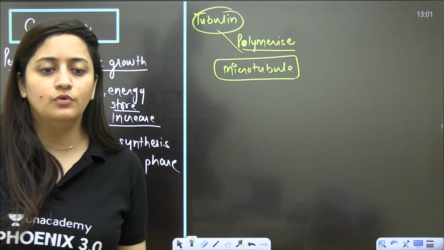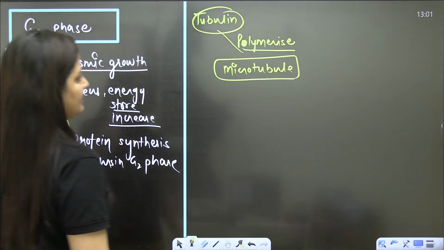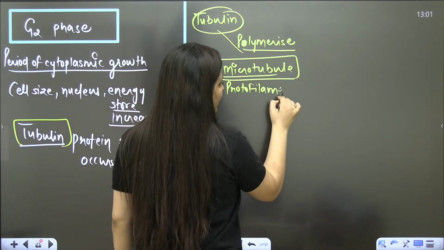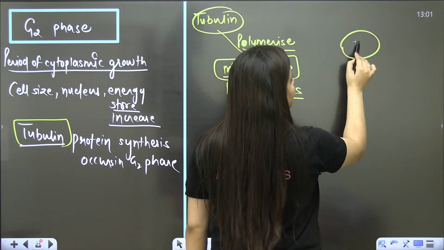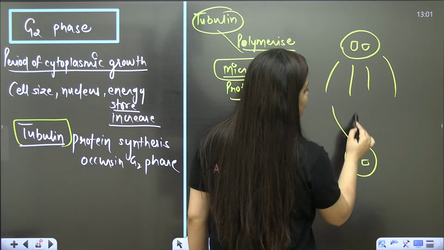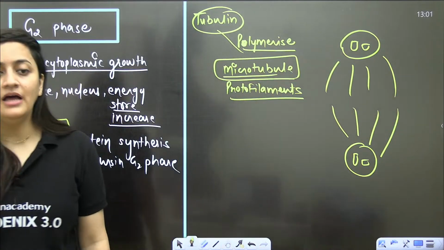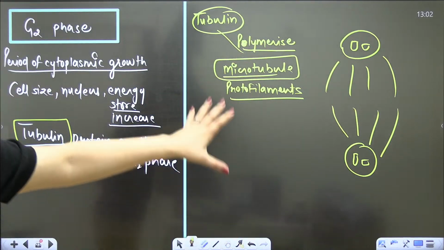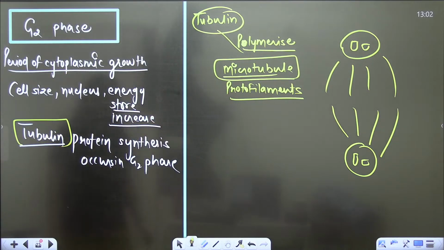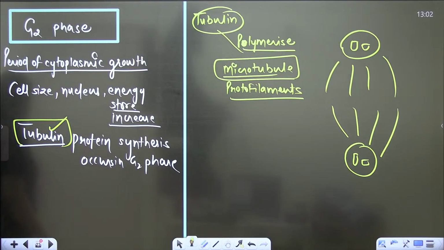Tubulin protein will polymerize and form microtubules, protofilaments, and those protofilaments altogether form the microtubules, that 9+0 arrangement, plus the spindle apparatus that we discussed. That spindle apparatus also has these fibers, which are also formed due to the tubulin protein. The microtubules are forming the spindle apparatus here. These fibers are made up of microtubules, so that is why this tubulin protein is important. Any doubt here?